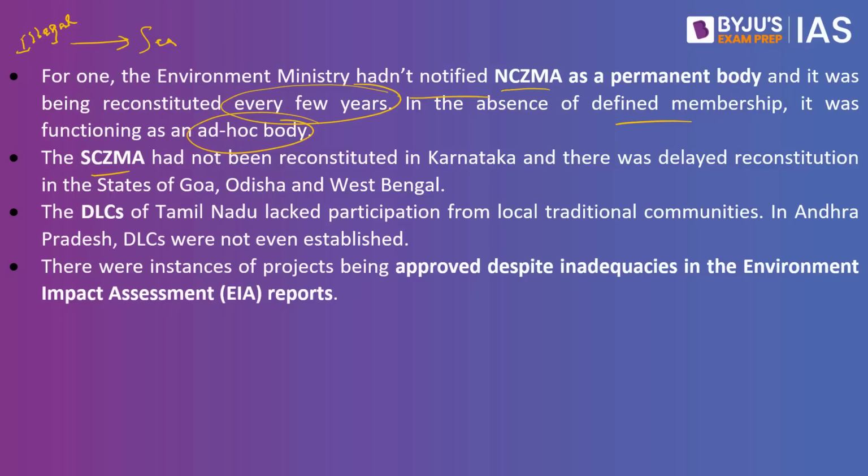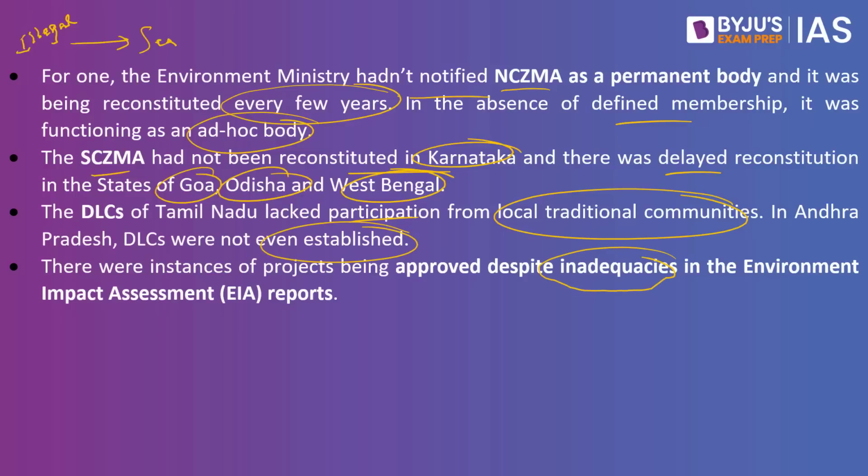The SCZMA, which is the authority at the state level, had not been constituted in the state of Karnataka. There were delayed reconstitutions in the states of Goa, Odisha as well as West Bengal. The district level committees of Tamil Nadu lacked participation from the local traditional communities. In Andhra Pradesh, DLCs were not even established. There were also instances of projects being approved despite inadequacies in the environmental impact assessment reports.